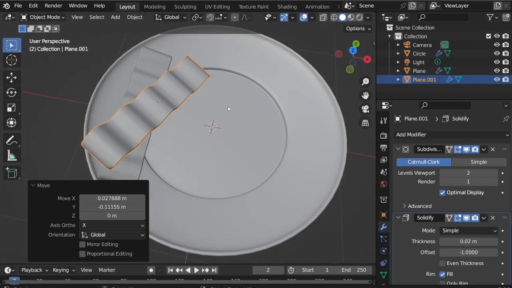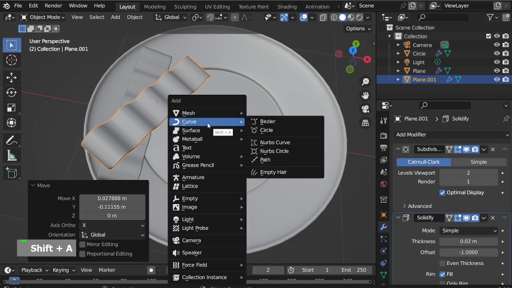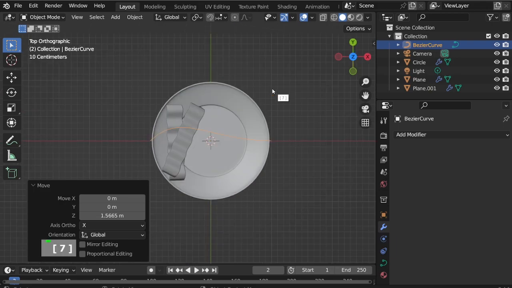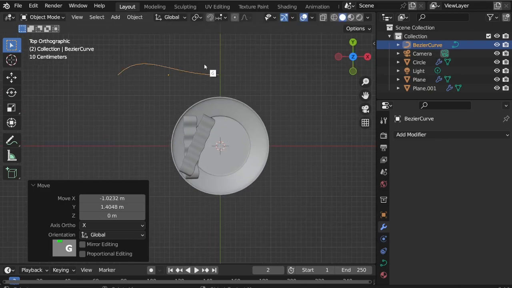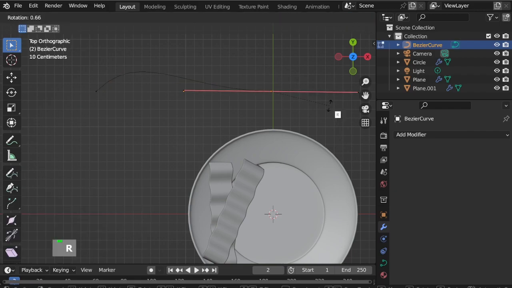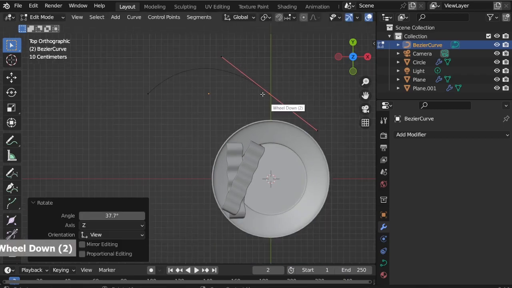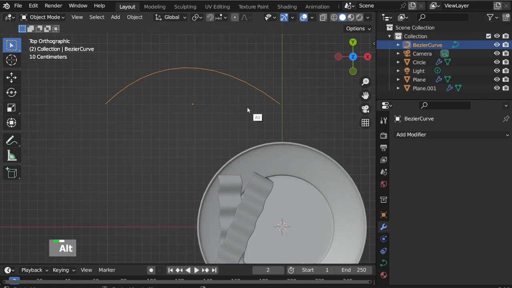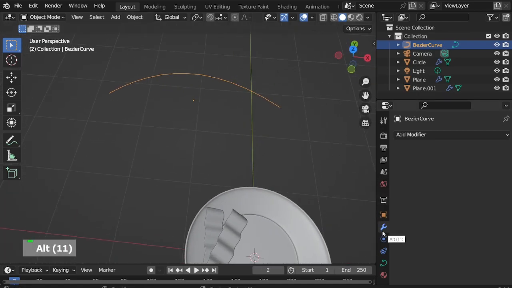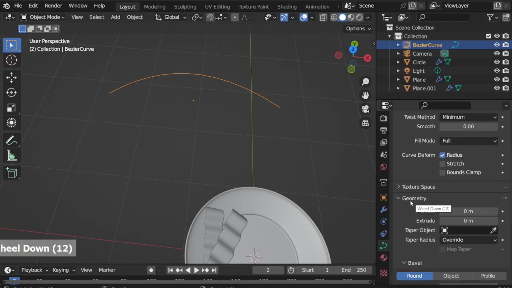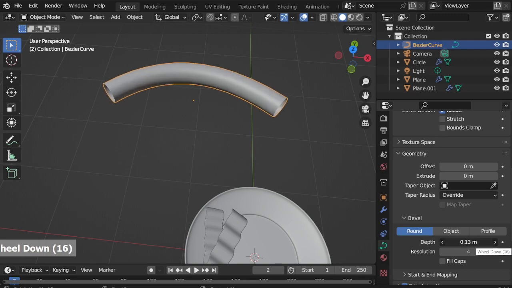Next, for the sausage, Shift A, curve, Bezier. Enter edit mode, select right vertex, R and rotate, back to object mode. Go to Curve Settings. In Geometry, Bevel, increase the depth.